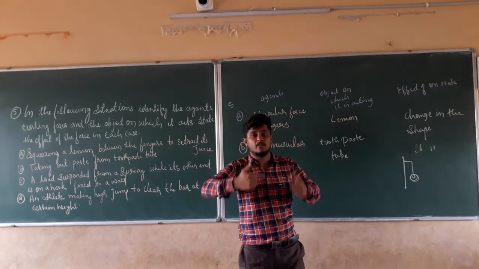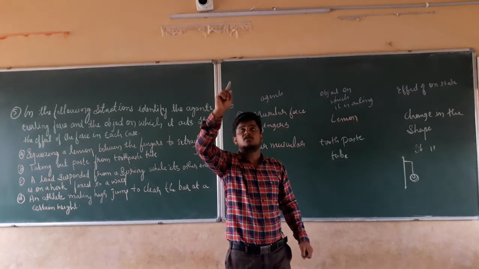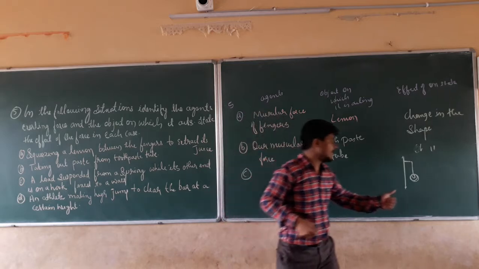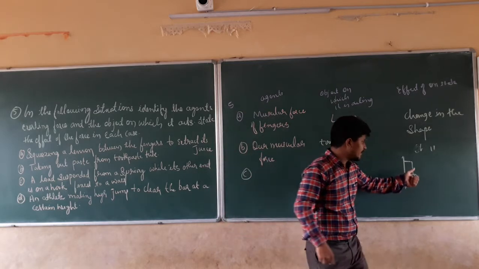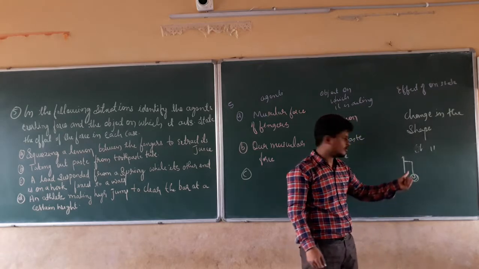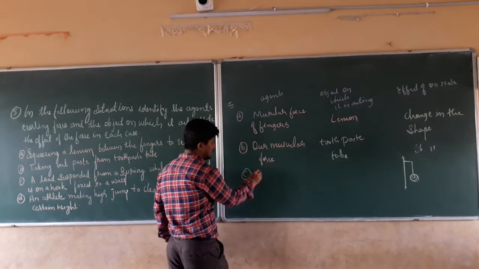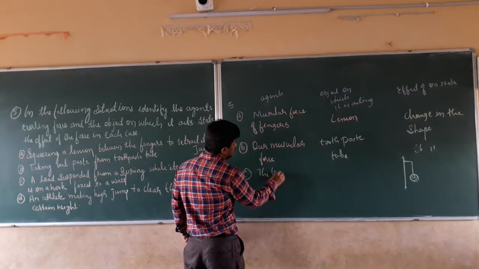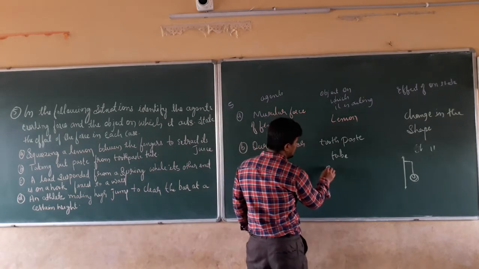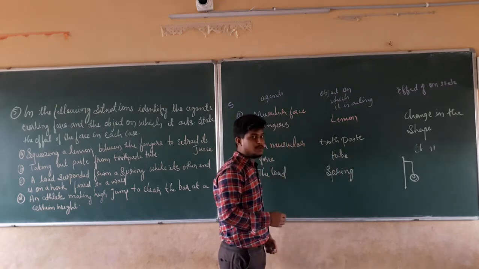Our weight is going to exert force on that spring, so that the spring starts to move in the downward direction. In the same manner, the load which is suspended from this spring is going to exert the force on the spring in the downward direction.